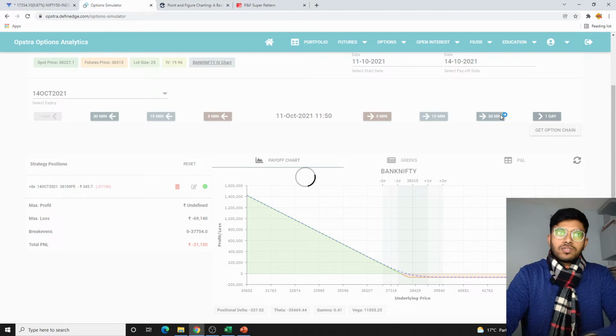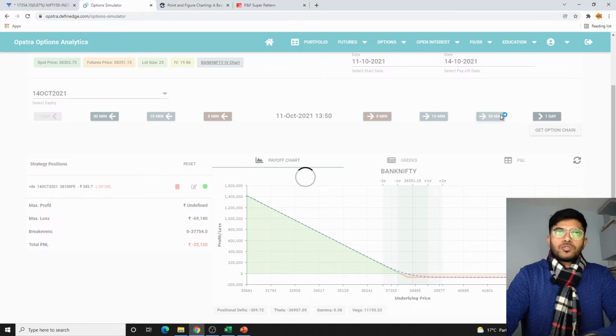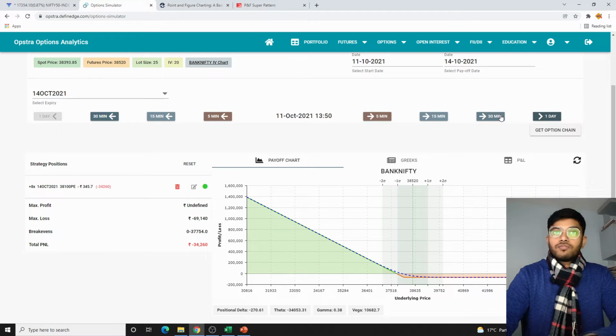So 21,000, 20,000, it's hovering around. Okay, so yeah, 25,000, 34,000. So 34,000 can be the exit point. You can see at 115 it gave this loss. So this would be your first loss.